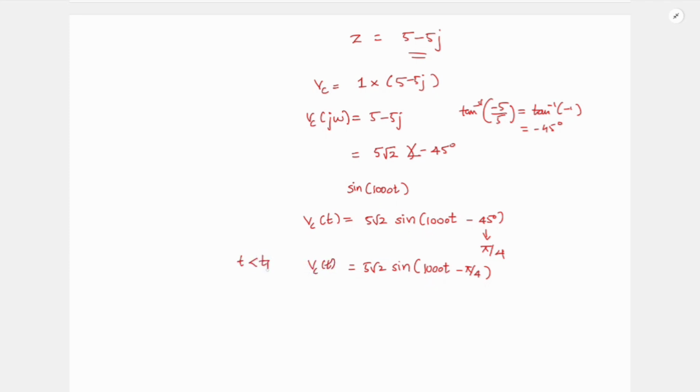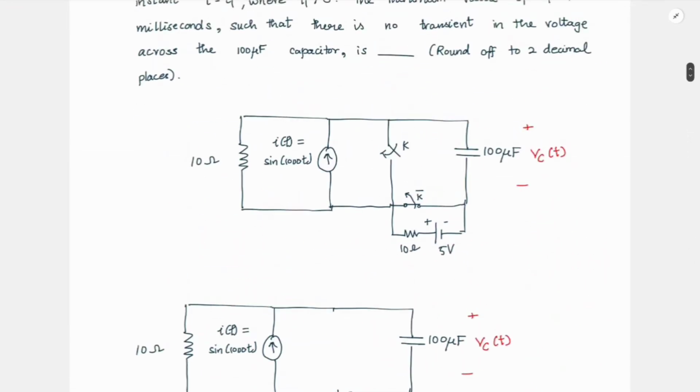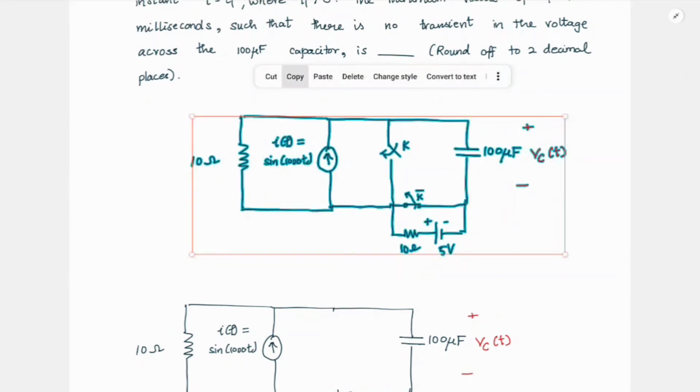This is for t less than t1, and we still don't know t1. We have to figure it out. Let us see what happens in the circuit for t greater than or equal to t1. So let us go back to the circuit and observe what is happening.